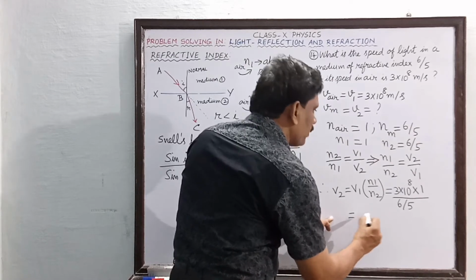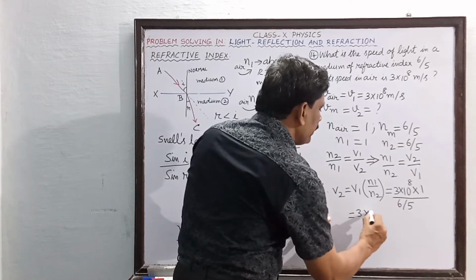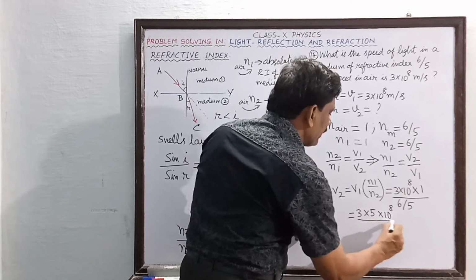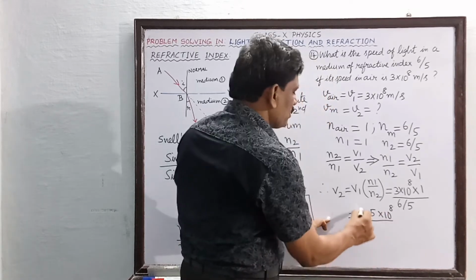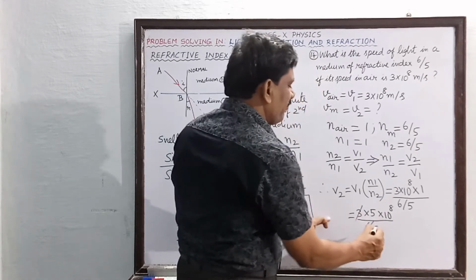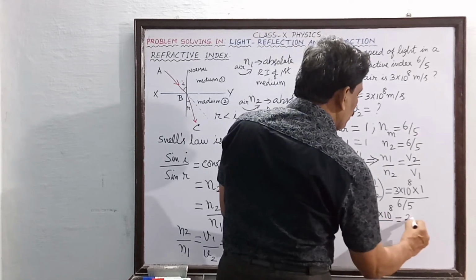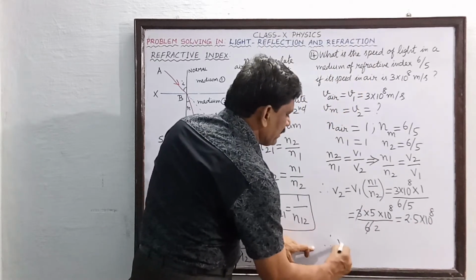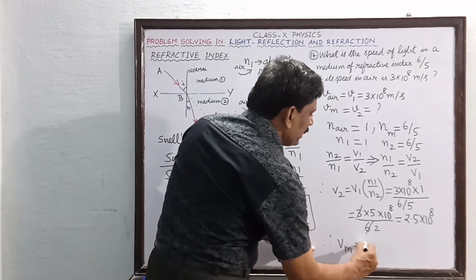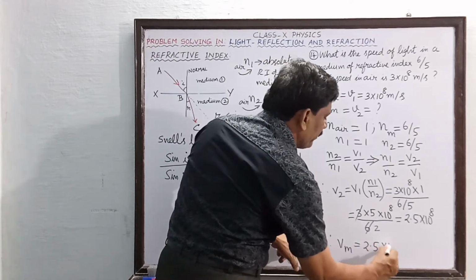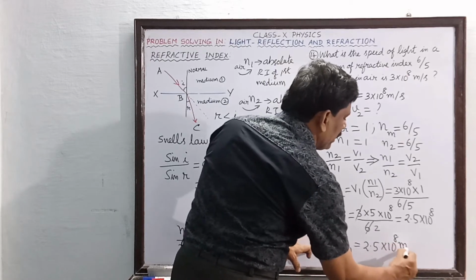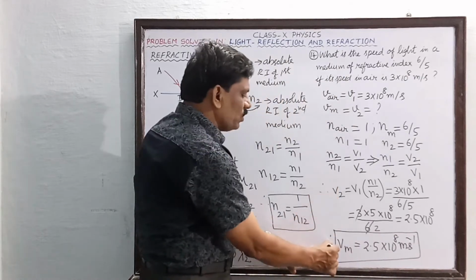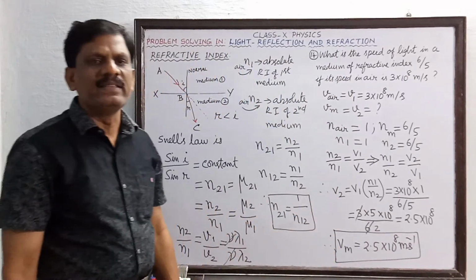So this is now equal to 3 into 5 into 10 to the power of 8 divided by 6. So 3 twos are 6, and 5 by 2 is equal to how much? 2.5 into 10 to the power of 8. Therefore, the velocity of light in the given medium is equal to 2.5 into 10 to the power of 8 meters per second.